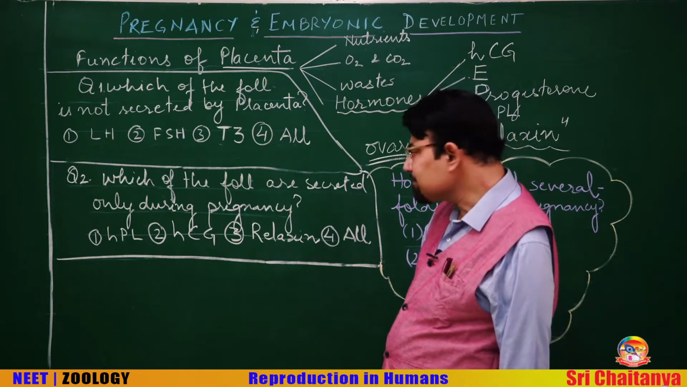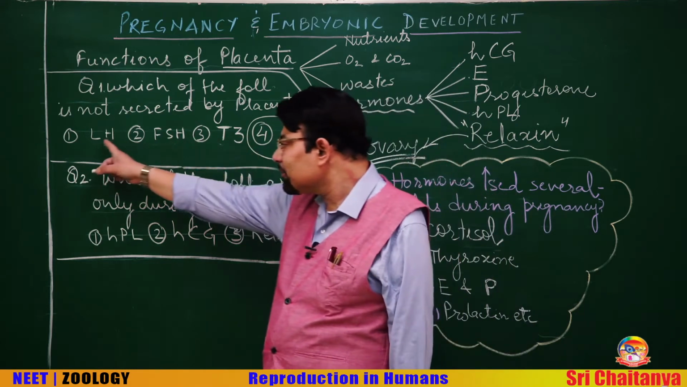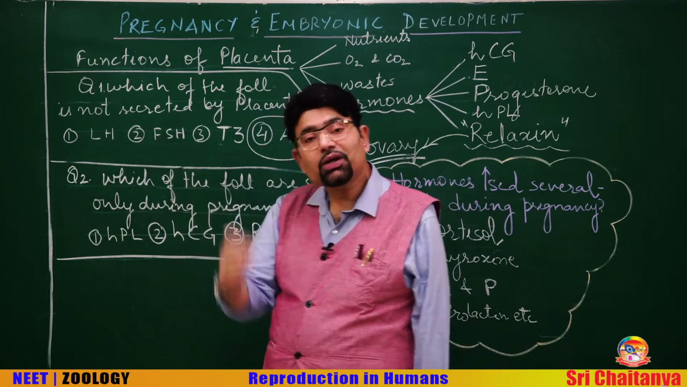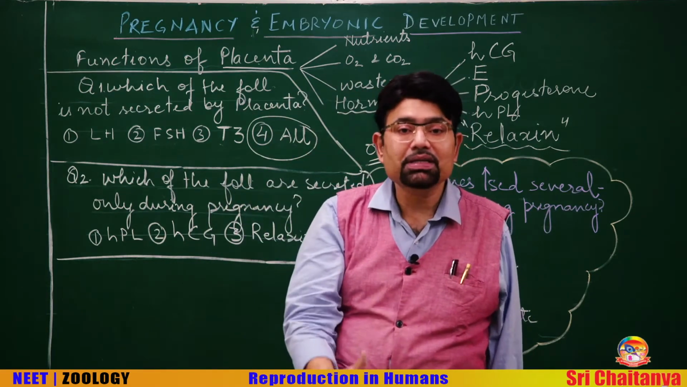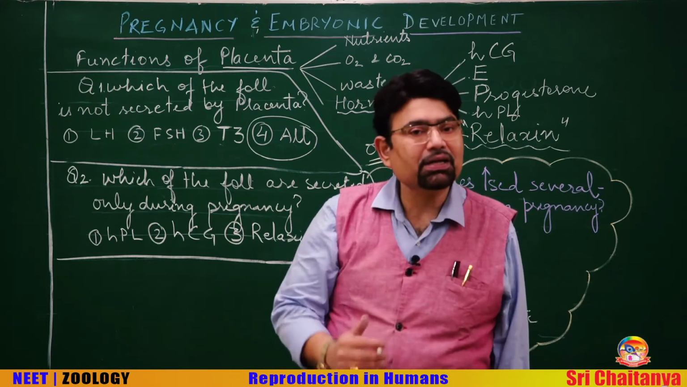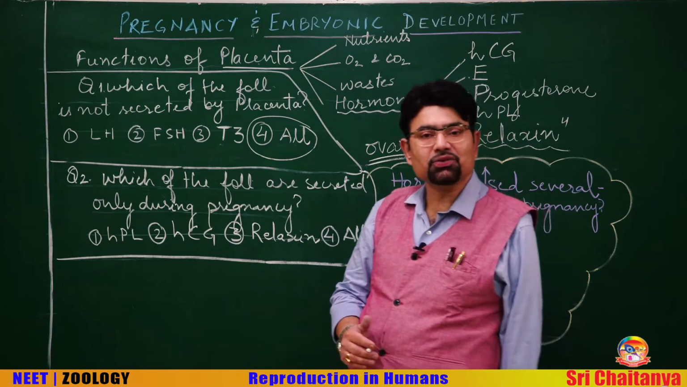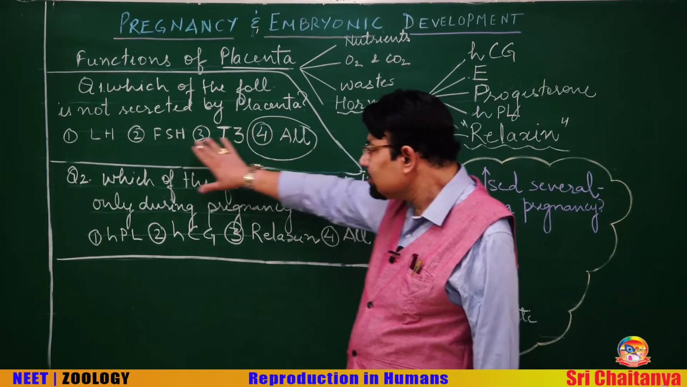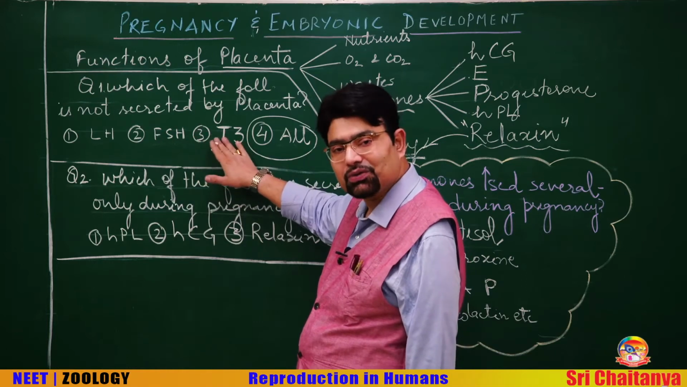Hope you have thought of the answer. Yes, the correct answer is all of the above. None of them is produced by the placenta. Remember, these are the gonadotropins, and gonadotropins are secreted from the pituitary gland, and these gonadotropins can promote the menstrual cycle, and you know that during pregnancy there is amenorrhea, temporary cessation of the menstrual cycle. Hope you have understood this question. So, neither LH nor FSH and neither of these thyroid hormones are produced by the placenta.